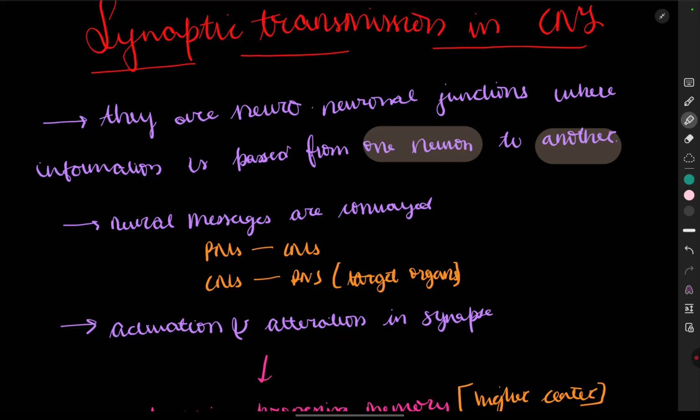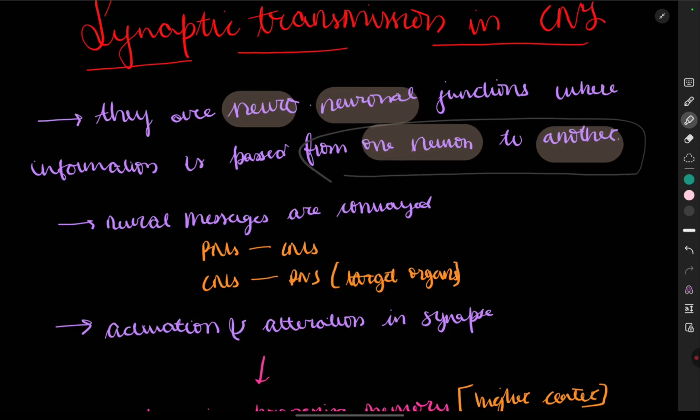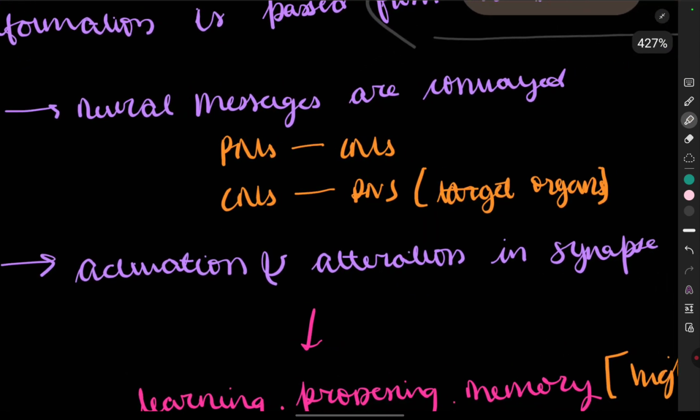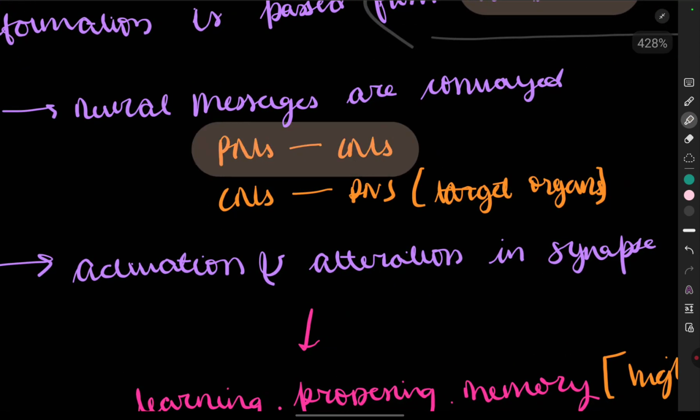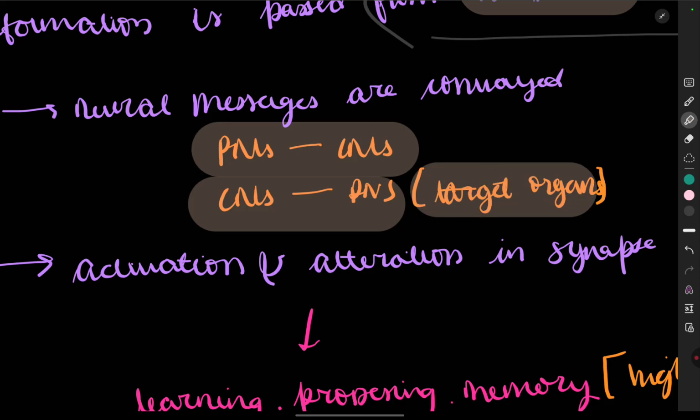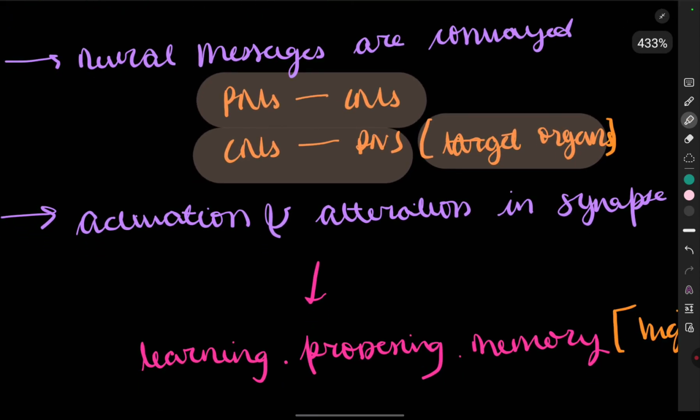They are the neuronal junctions where information is passed from one neuron to another neuron. So the neural messages are conveyed from PNS to CNS and from CNS to PNS as the target organ. In this, the synaptic transmission is used.